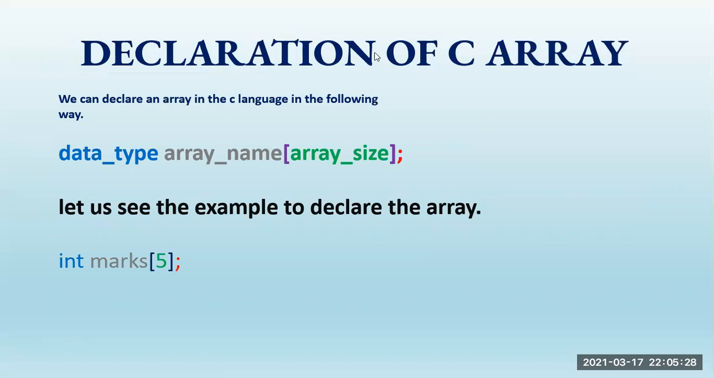Now we will see the declaration of an array: data type, array name, array size. Let us see an example. Integer is the data type, marks is the array name, to store 5 students' marks. The 5 is the size of the array, represented within square brackets, with a semicolon. This is what we call declaration.